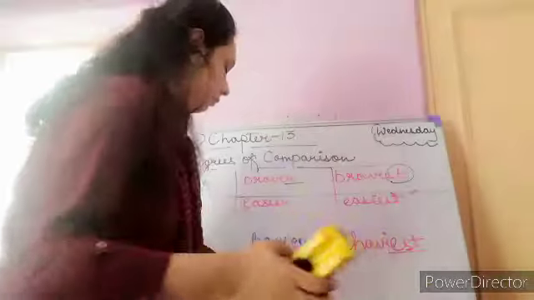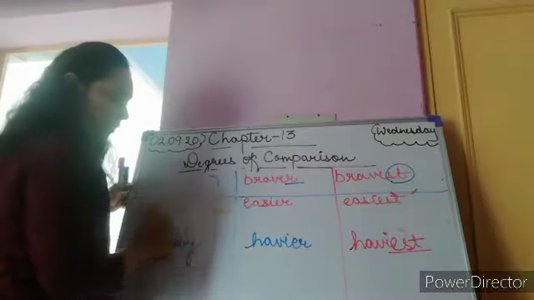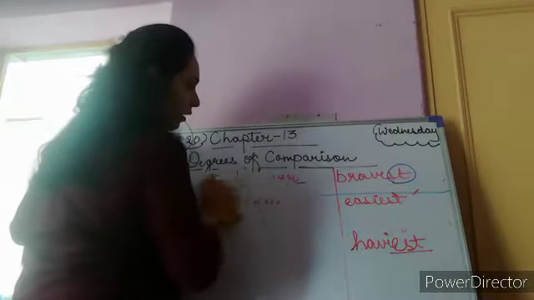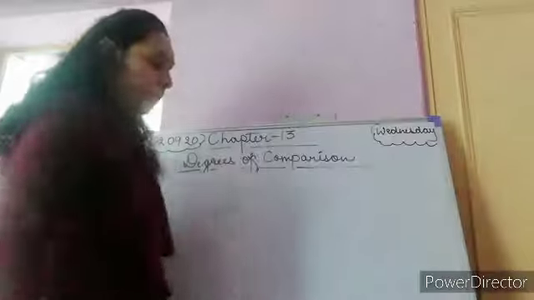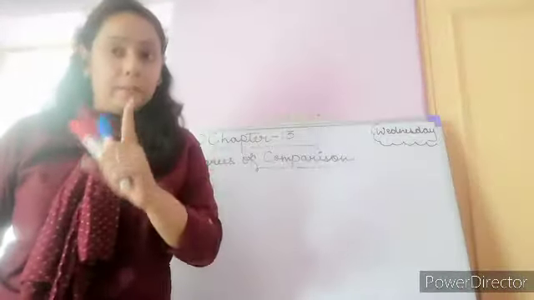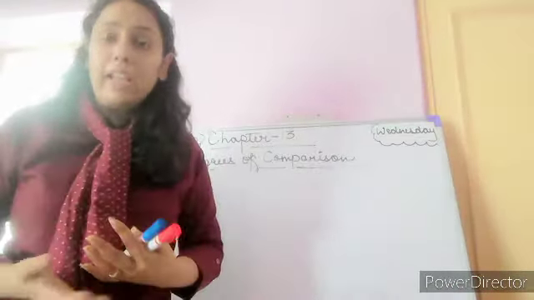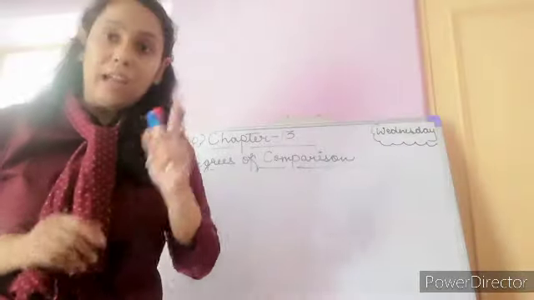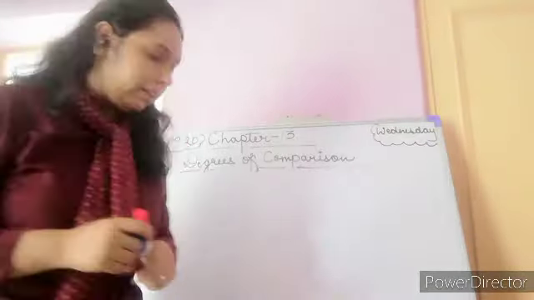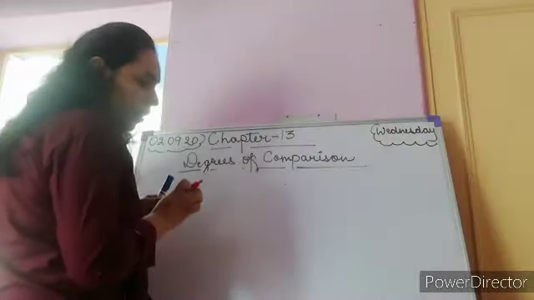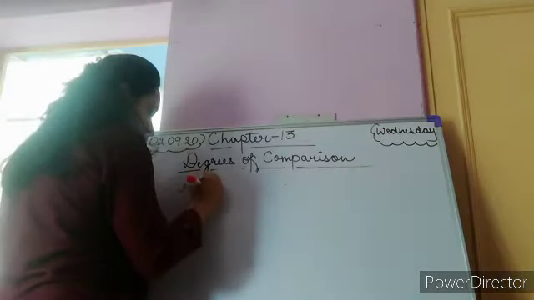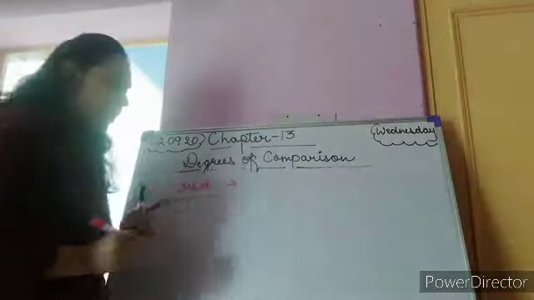So the words, an adjective with one syllable that ends with a consonant and is preceded by a vowel. For example, red. Red is only one syllable.